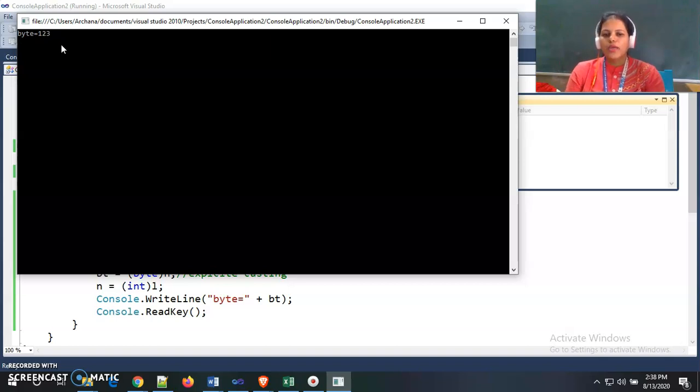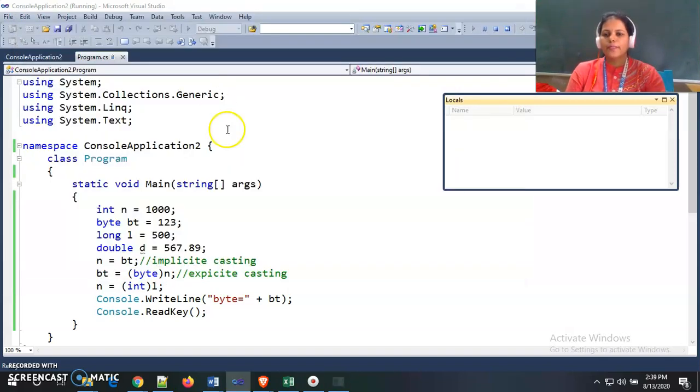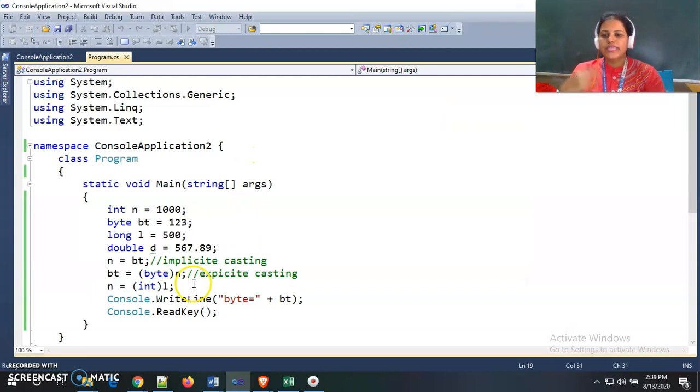But 1000 is not in the range of the byte data type, so we get the wrong result. We get a wrong result because we are storing long values inside short data type variables.